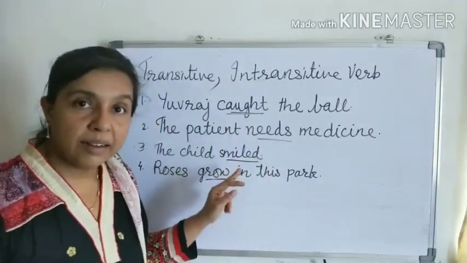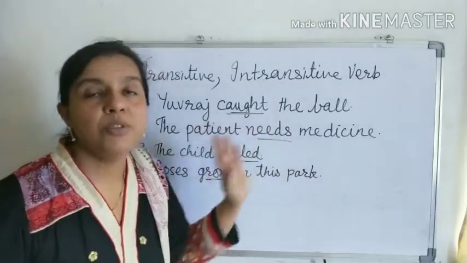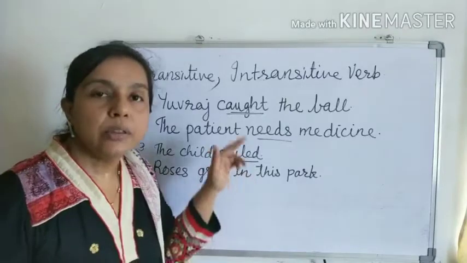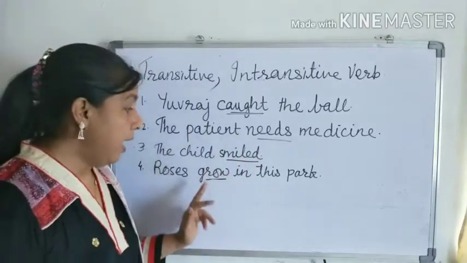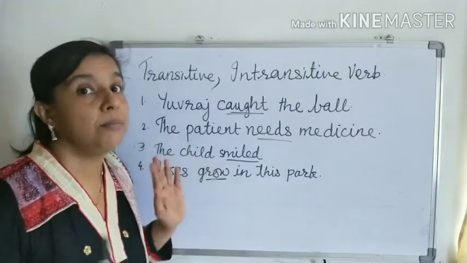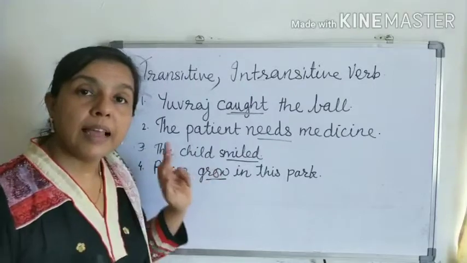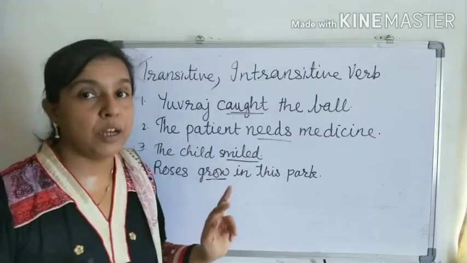But what smiled? We are not getting any answer. We cannot add any object here. Okay, so this is an intransitive verb. And what grow? Here is also no object, but the sentence itself has complete meaning. So we can say that yes, grow is an intransitive verb.